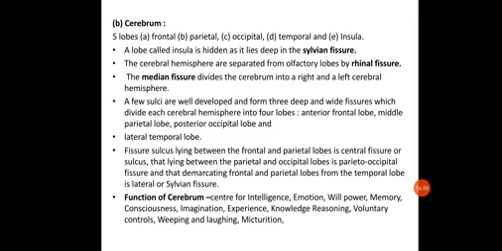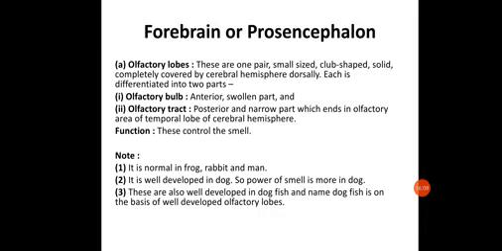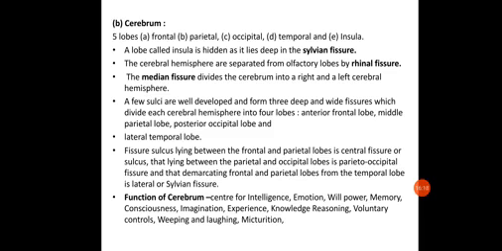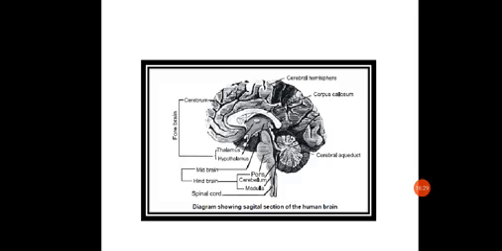Next is the cerebrum. So first is the olfactory lobe. The first part of the forebrain is the olfactory lobe, or we can say rhinocephalon. Next is the cerebrum, or we can say telencephalon. Now this cerebrum is further divided into 5 lobes, that is frontal lobe, parietal lobe, occipital, temporal, and insula.